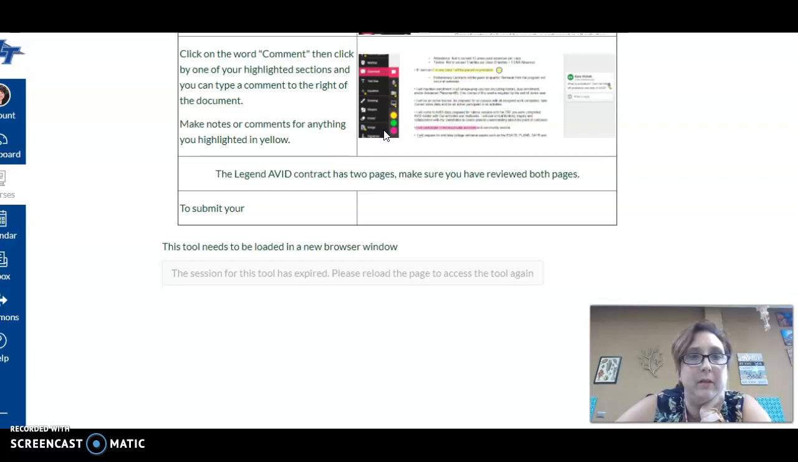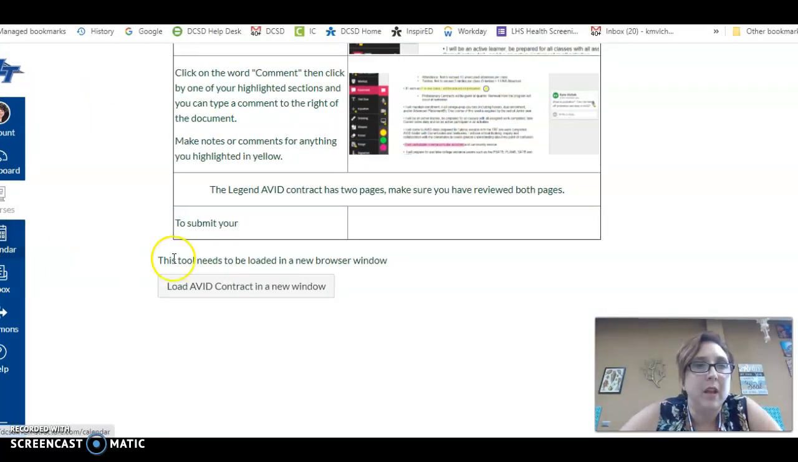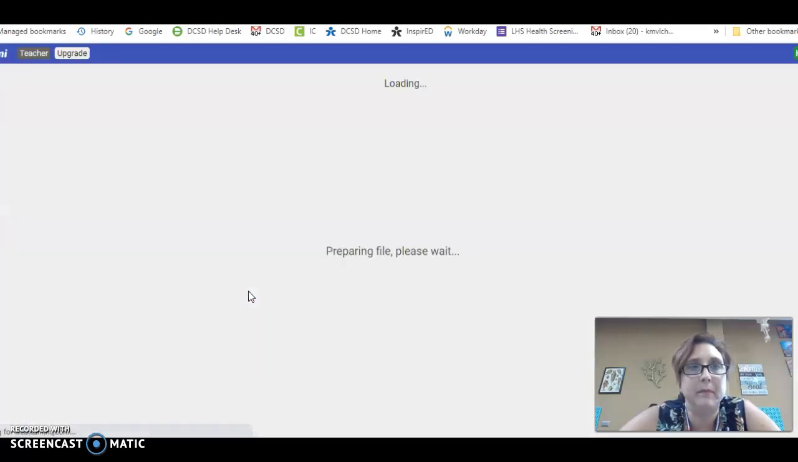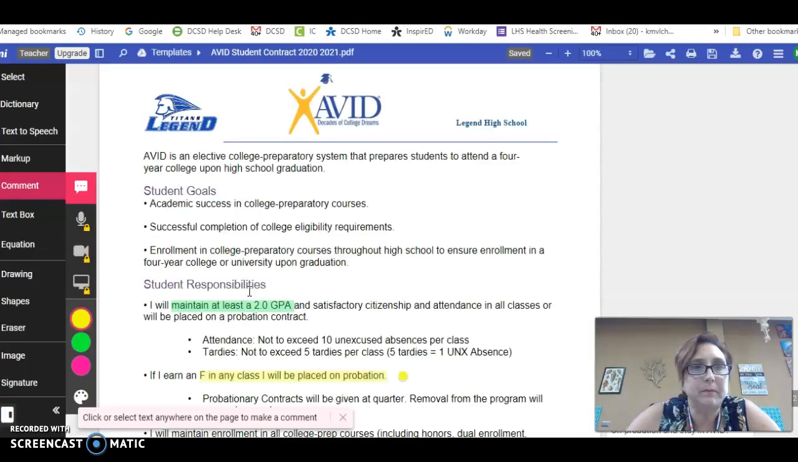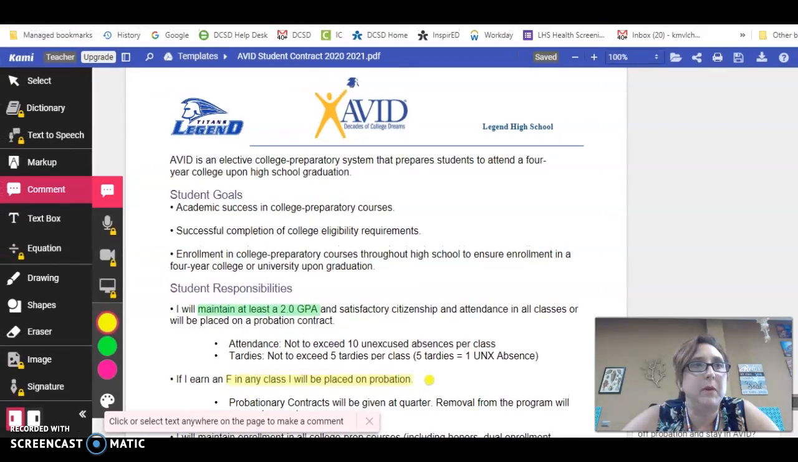If you go to the bottom, it says it's expired. Fantastic. Okay, if you go to the bottom, you'll find Load Avid Contract in a new window. Now, if you're looking at this for another class, it'll say load whatever the document is called for the class. So go ahead and click on that, and it's going to open up in Kami. Move my window over a little bit.